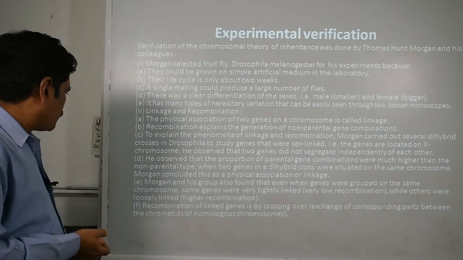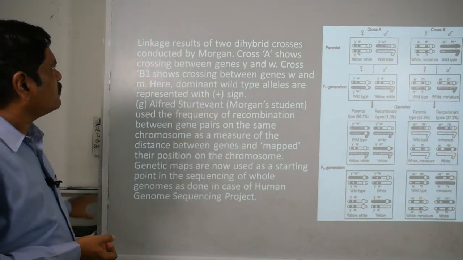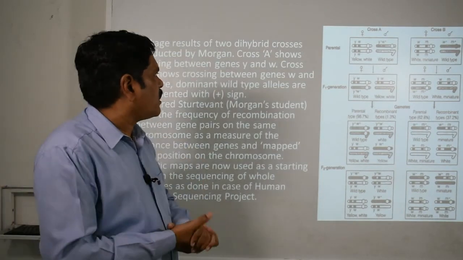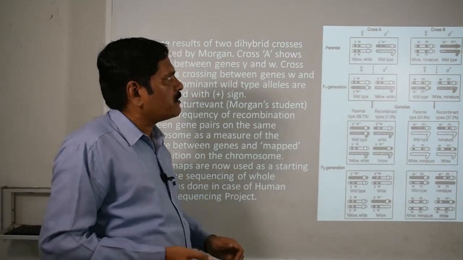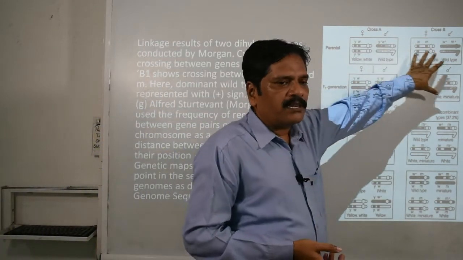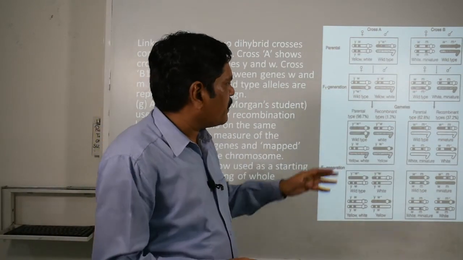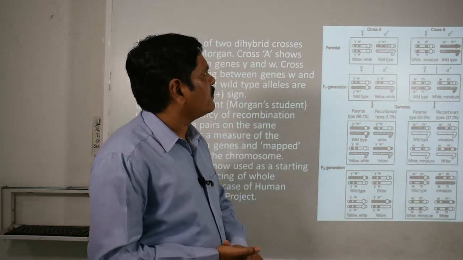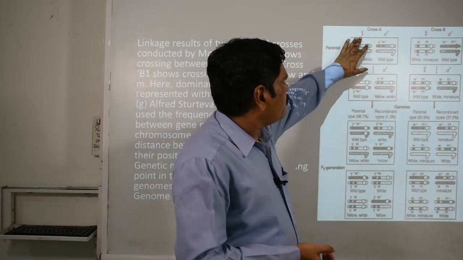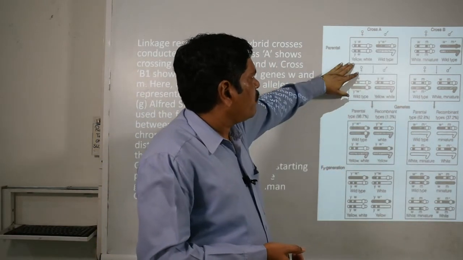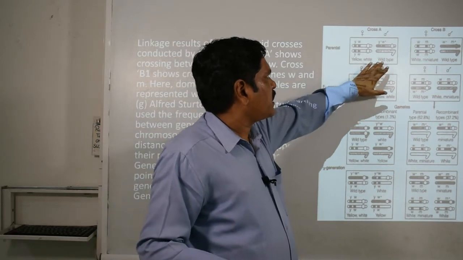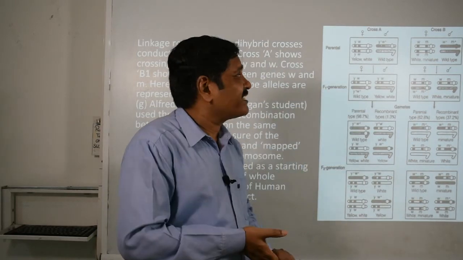Now here we can also learn this linkage result with the help of the dihybrid cross performed by Morgan, okay. Here you can see this presentation, with the help of this diagram. What do we observe when these 2 parents, one with yellow white and the second with wild type, are taken?